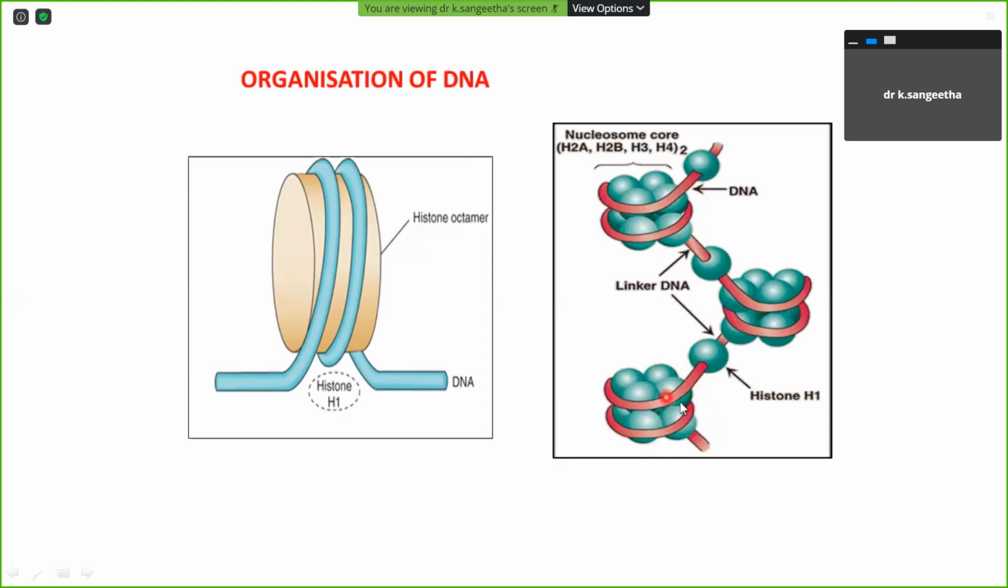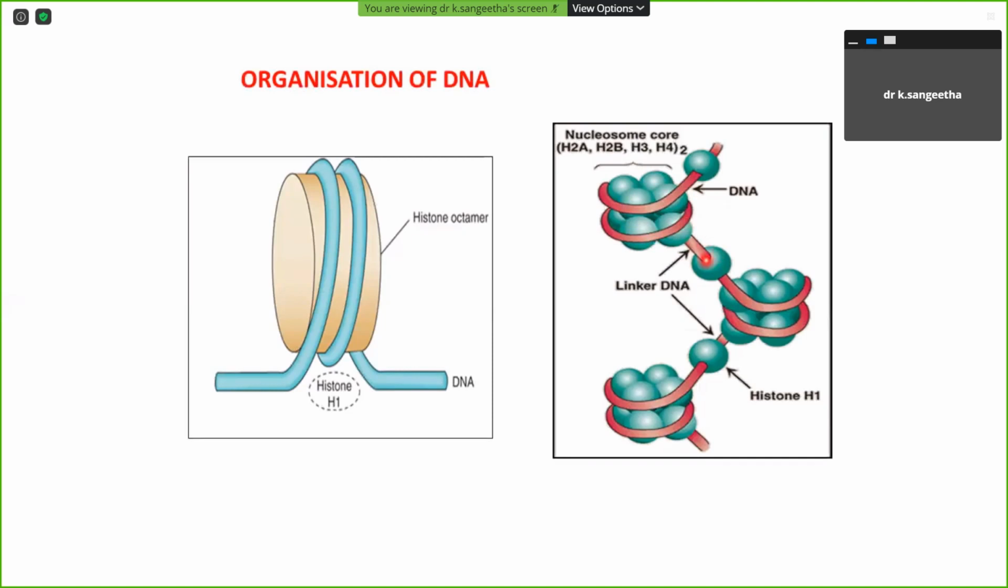How are they attached? How do they help in the formation of nucleosomes? Any idea? It depends upon the polarity. DNA is what kind of polarity? It is negative, because of phosphate. Yeah, it has a lot of phosphate groups, so it is negative. Histones have lots of positive amino acids. So the electrostatic interaction between positive and negative helps in the formation of the nucleosome core.